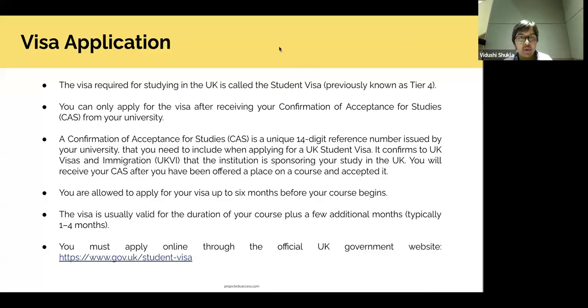Just to say one thing here, a CAS for a PhD student might look different from what it might look like for a master's student. Another thing is, if your university is also providing you financial sponsorship, if they are providing you the scholarship, the CAS letter will have those details as well, for your PhD studies.